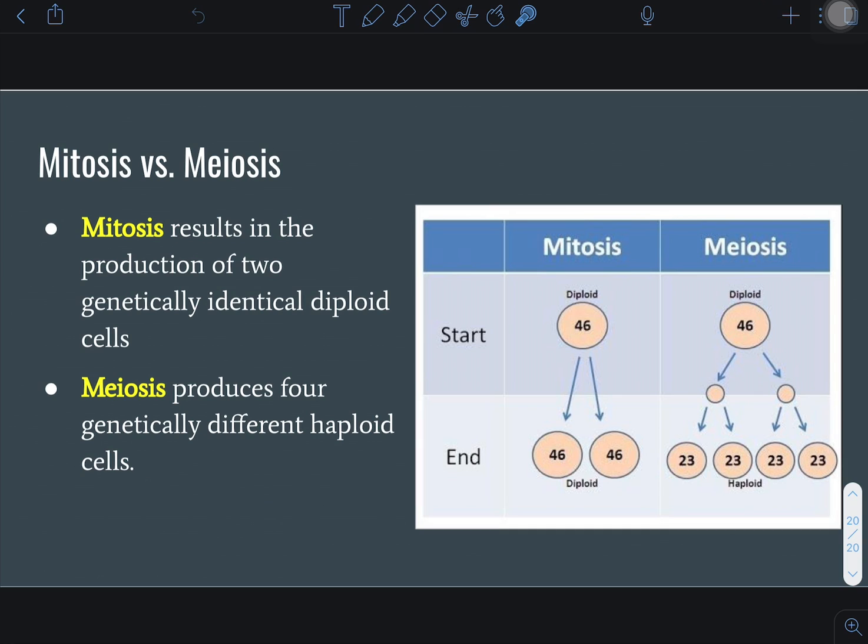So, big takeaway, mitosis versus meiosis. Mitosis results in the production of two genetically identical diploid cells. Mitosis, two diploid cells. Meiosis, four genetically different haploid cells. Mitosis, one cell, two cells. 46, diploid. Meiosis, 46 ends up creating four, 23. One diploid cell creates four haploid cells that are genetically different to one another.